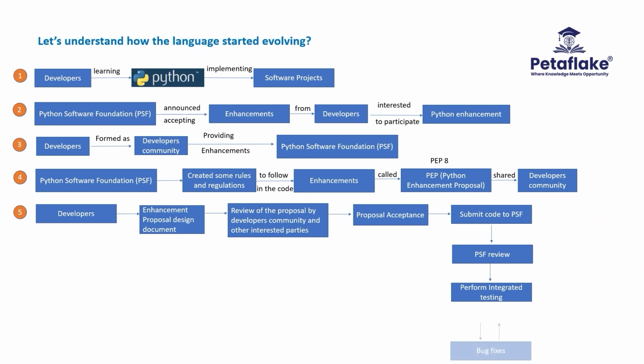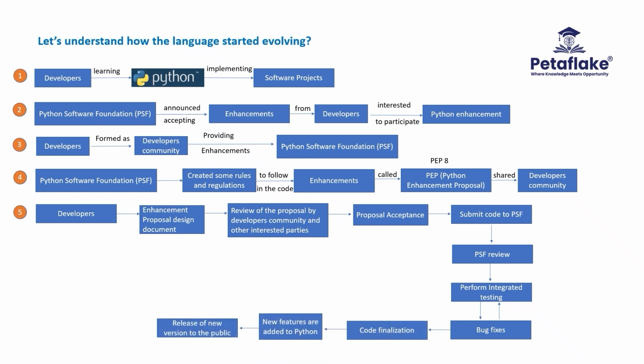In case of any bugs, the bugs will be fixed and the code will be retested. The foundation adds the newly finalized features to the source code of Python and the new source code is released to the public with a new version number. To use the new functionalities provided by PSF, the developers need to install the latest version of Python in their environments.